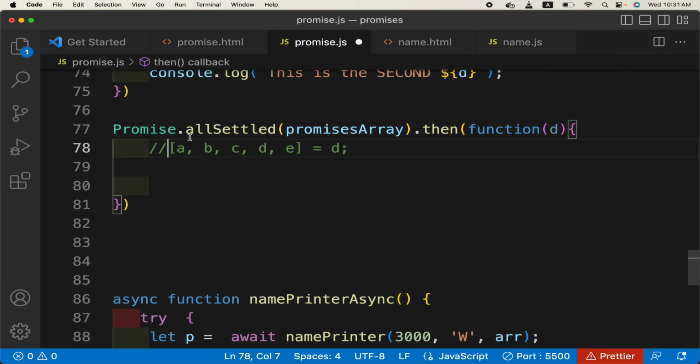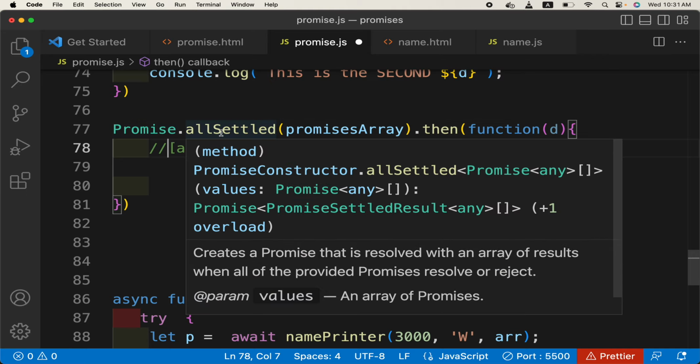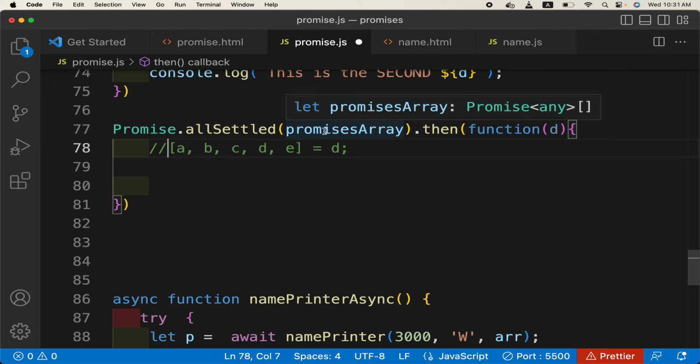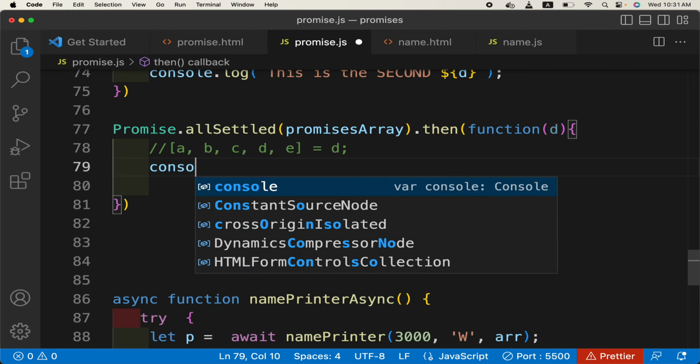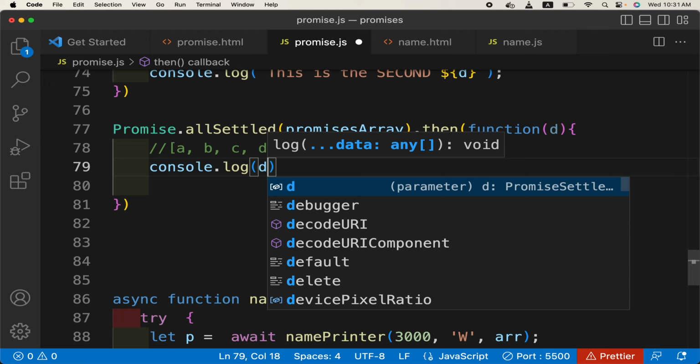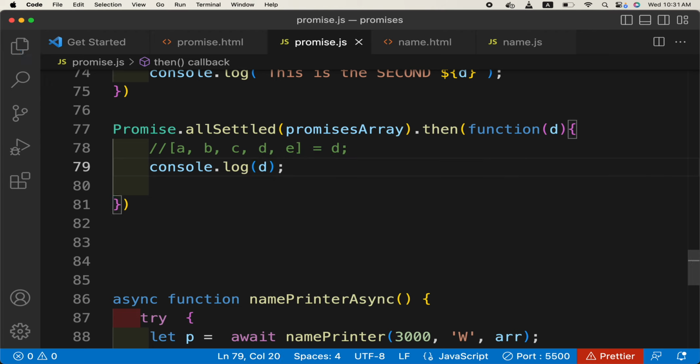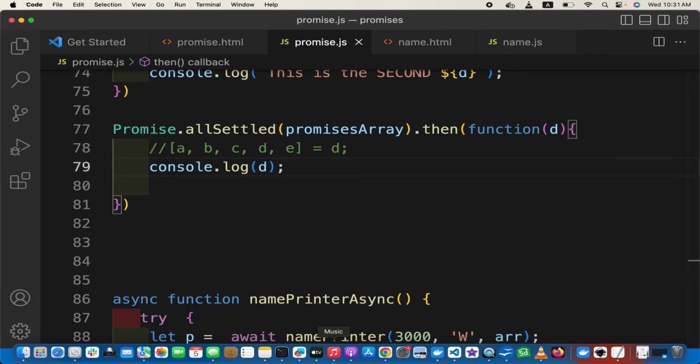Okay, so it's promise.allSettled and the promises array, whatever list of promises we have, and if you console.log d now, it will have an array of all the objects containing the statuses of all the promises. So let us quickly check that.